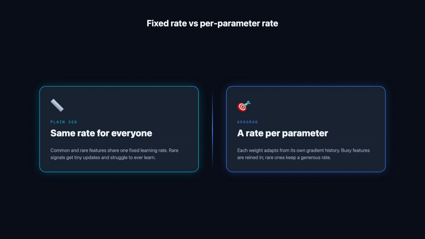Every parameter earns its own learning rate, shaped by the gradients it has personally seen over training. Parameters hammered by large or frequent gradients get reined in. Parameters that rarely fire keep a generous rate. Suddenly, the rare features get a real, meaningful voice in the update.